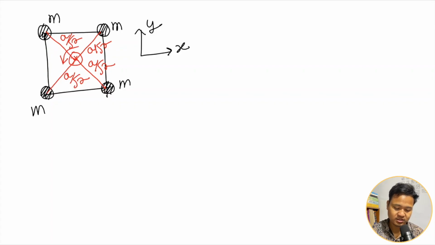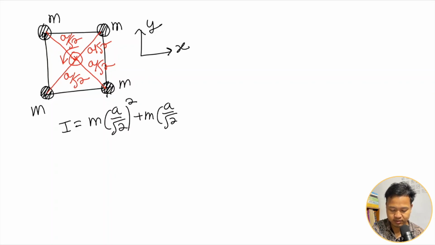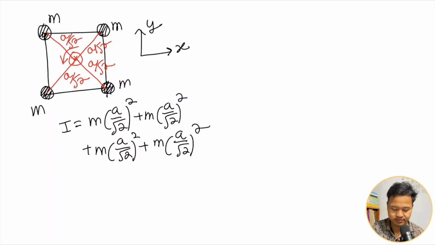So therefore what is the moment of inertia? I will be equal to m into A by root 2 whole square plus m into A by root 2 whole square, plus m into A by root 2 whole squared plus m into A by root 2 whole squared. Solving, we get m a squared by 2 into 4 times, so 2ma squared. Okay, so this is your answer.